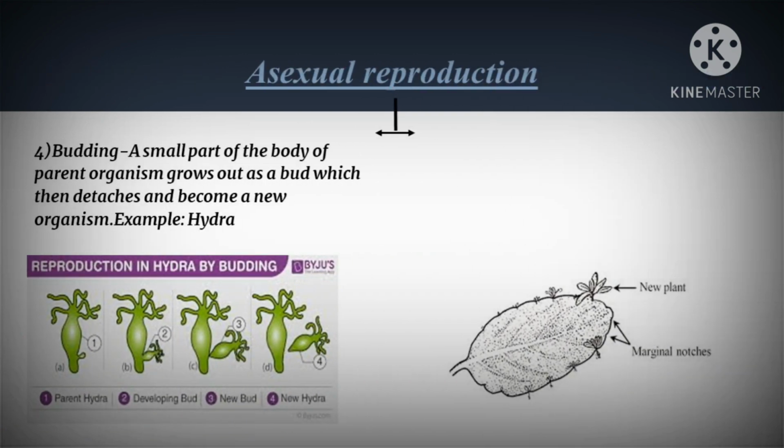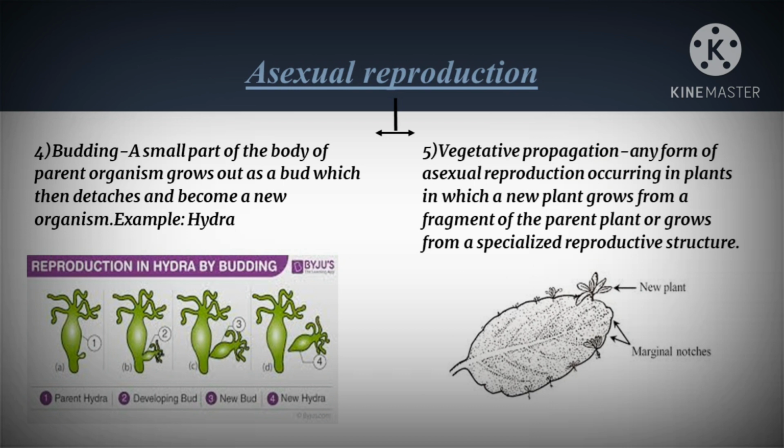Next one is budding. Budding is when a small part of the organism's body grows as a bud, then detaches and becomes a new organism. This is how budding takes place. For example, in hydra. From the figure, in the first picture, we can see a small outgrowth of bud at one end of the hydra. In the second, we can see that it grows gradually. And when it grows completely into a fully matured hydra, it detaches from its parent body.